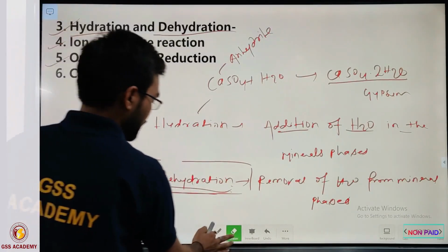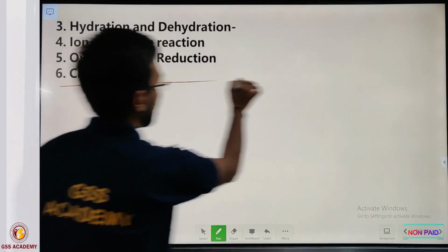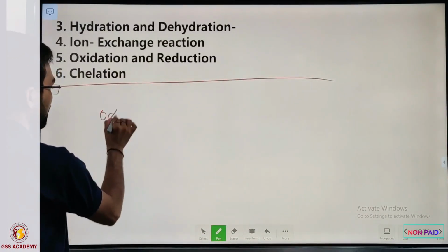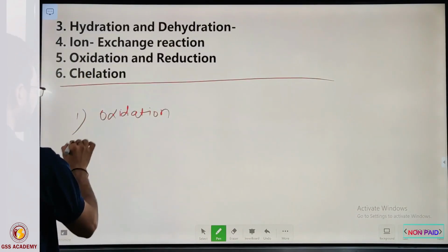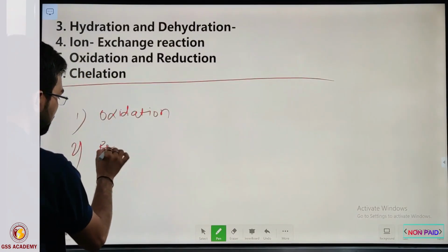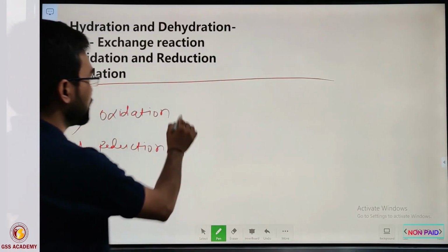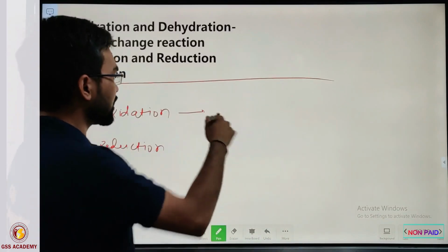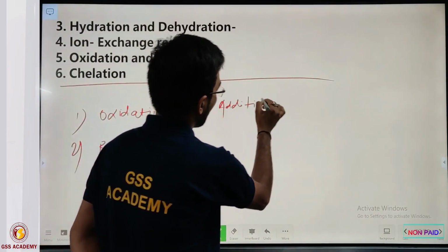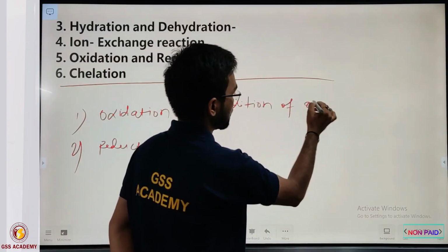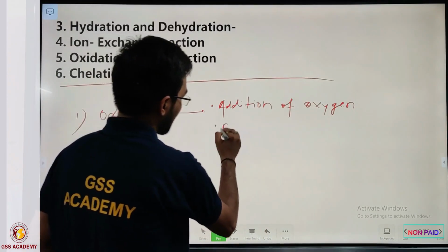So look at here, what is oxidation and what is reduction? Oxidation and reduction. So oxidation, simply we define as the addition of oxygen. In simple words, we can say addition of oxygen is called oxidation, or you can say removal